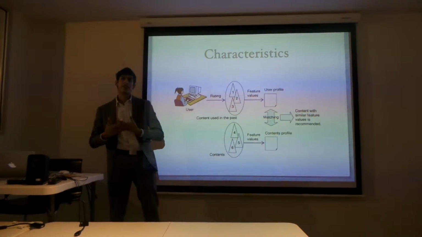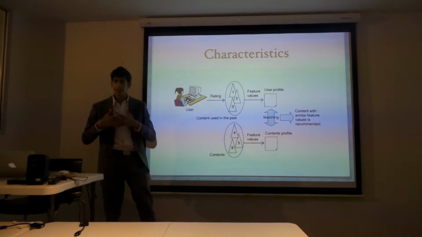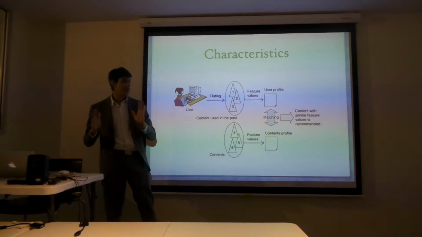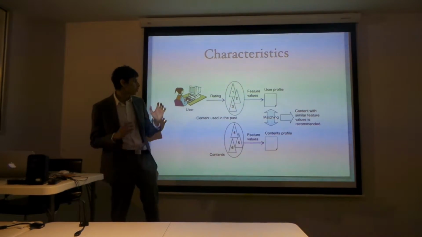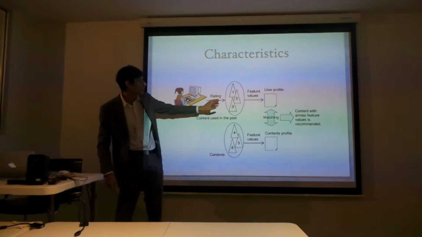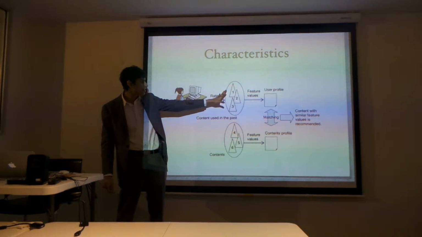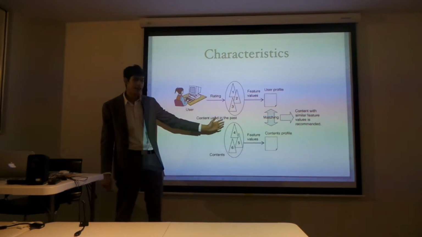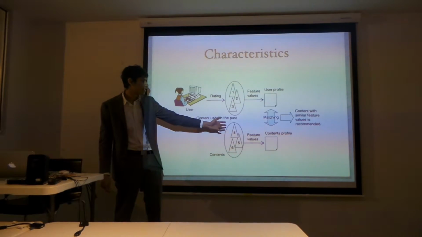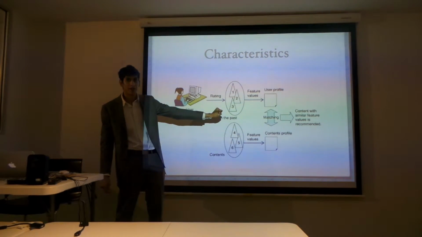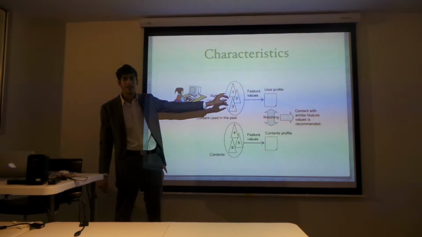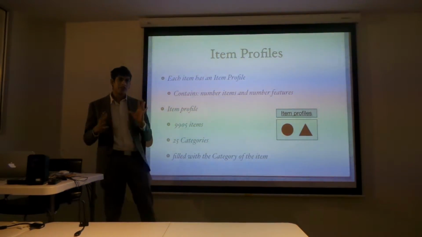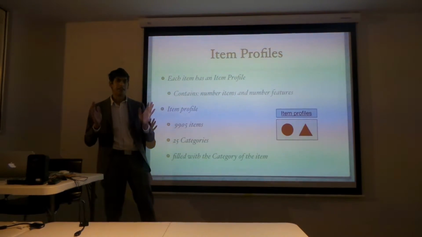So when building a content-based recommendation system, there are a couple of matrices that we need in order to build it. The first thing we need is the rating of the items. This tells us how the user likes the items. The second thing we need is the actual features of the items. And then when we match these and get the similarity, we can recommend the item. So there's a bunch of matrices we need in order to fit the system.